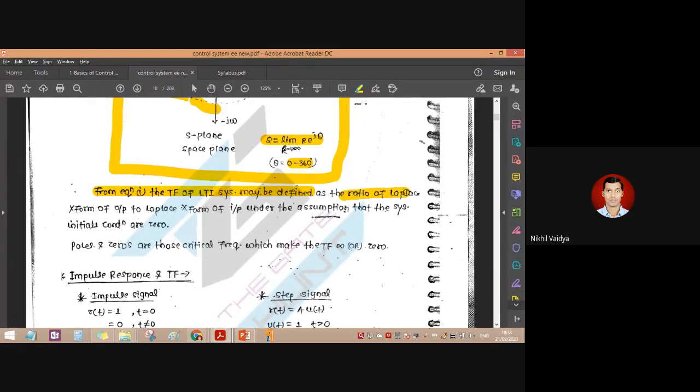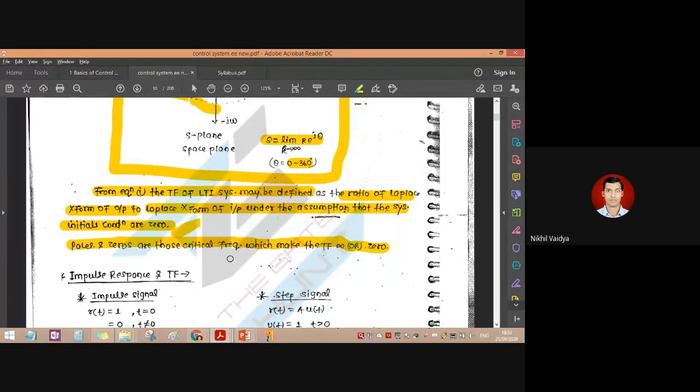The ratio of Laplace transform of output to Laplace transform of input, under the assumption that the system initial conditions are zero. So this is the basic condition for our transfer function: the initial conditions are to be considered zero for that particular system. Then it is called a transfer function.